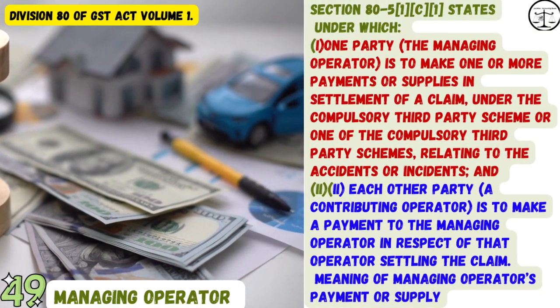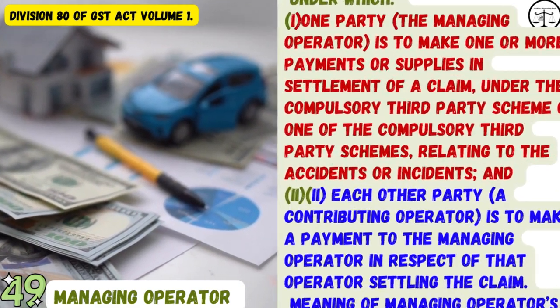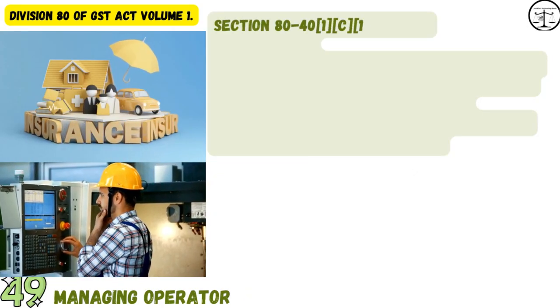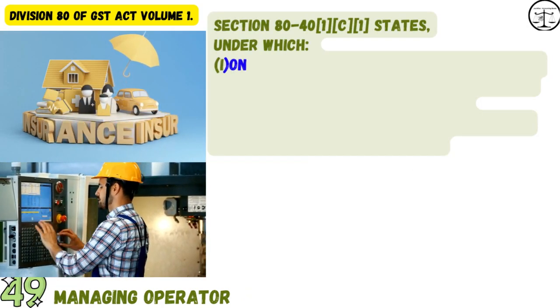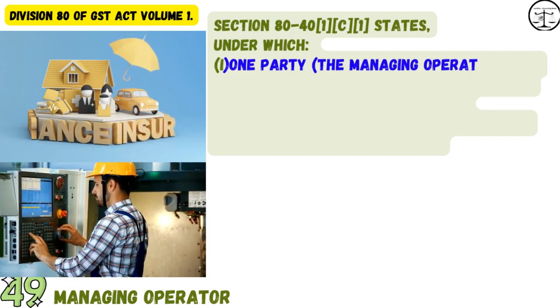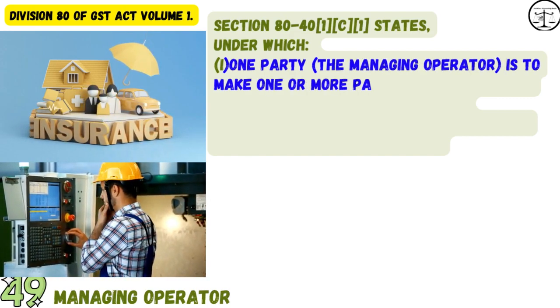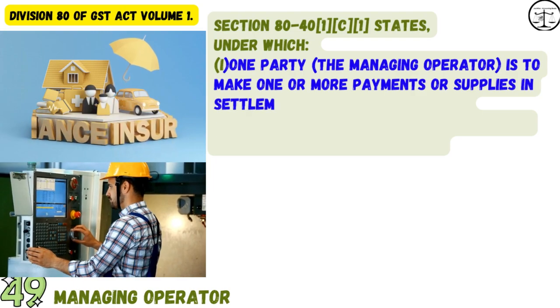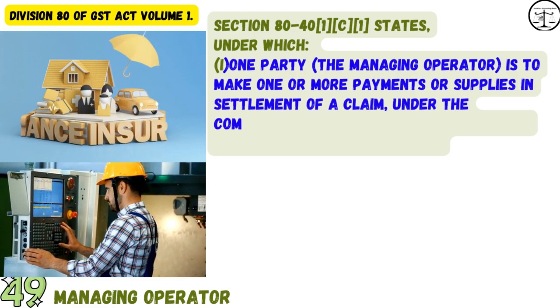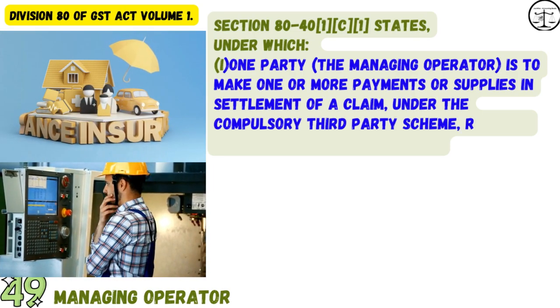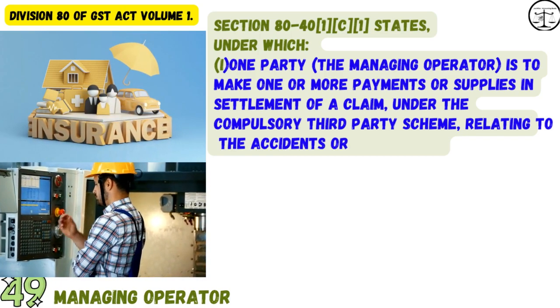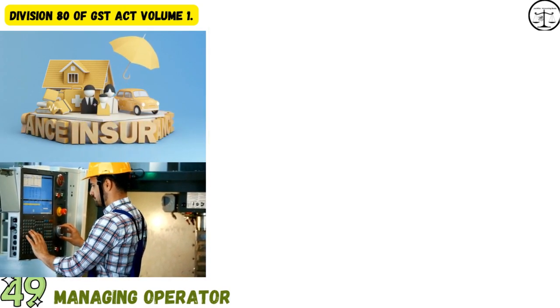Meaning of managing operator's payment or supply. Section 80-40(1)(c)(i) states, under which one party, the managing operator, is to make one or more payments or supplies in settlement of a claim, under the compulsory third-party scheme, relating to the accidents or incidents.